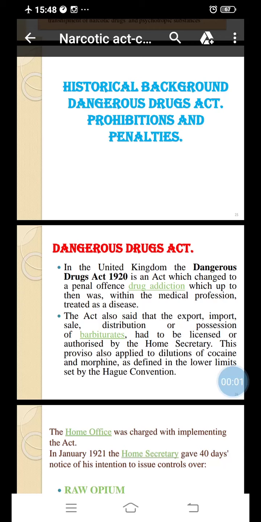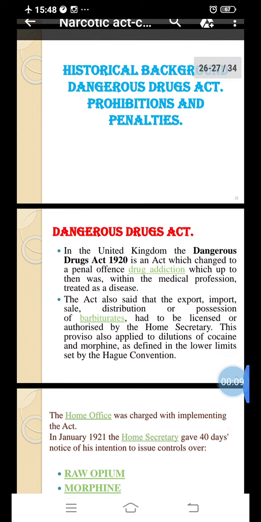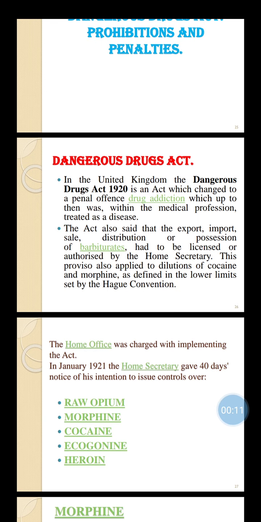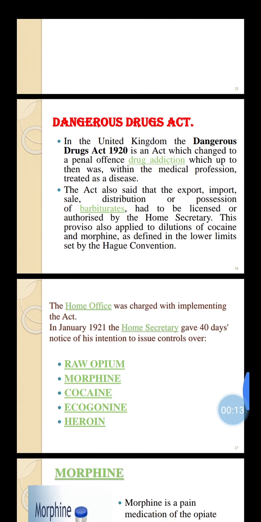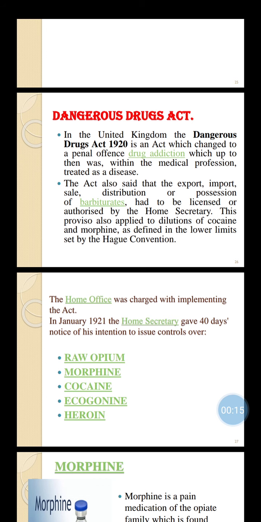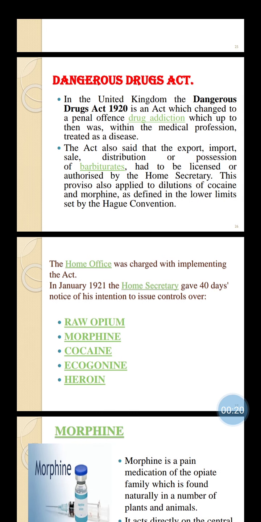Hi everyone. Last lecture we started on the historical background of the Dangerous Drugs Act, prohibition and penalties. In that you will see the historical background of this act. The Dangerous Drugs Act of 1920 changed the penal offense of drug addiction, which up to then was treated within the medical profession as a disease.